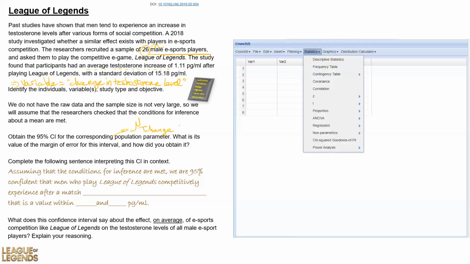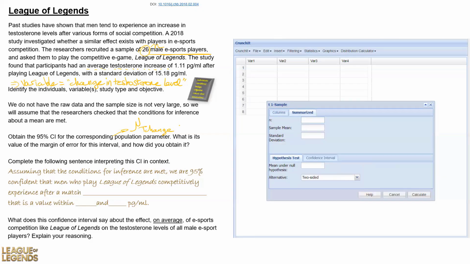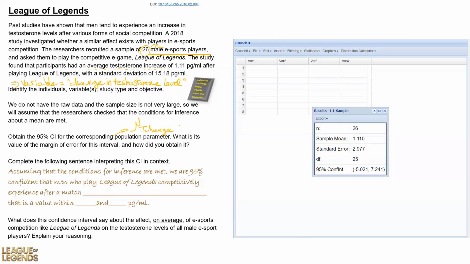So we go to statistics, t, one sample. And in this case, all we have is the summary statistics, so we're going to enter those. We figured out that sample size n is 26. Our sample mean is 1.11, and our sample standard deviation is 15.18. This gives us a 95% confidence interval, which is the range negative 5.021 to positive 7.241.